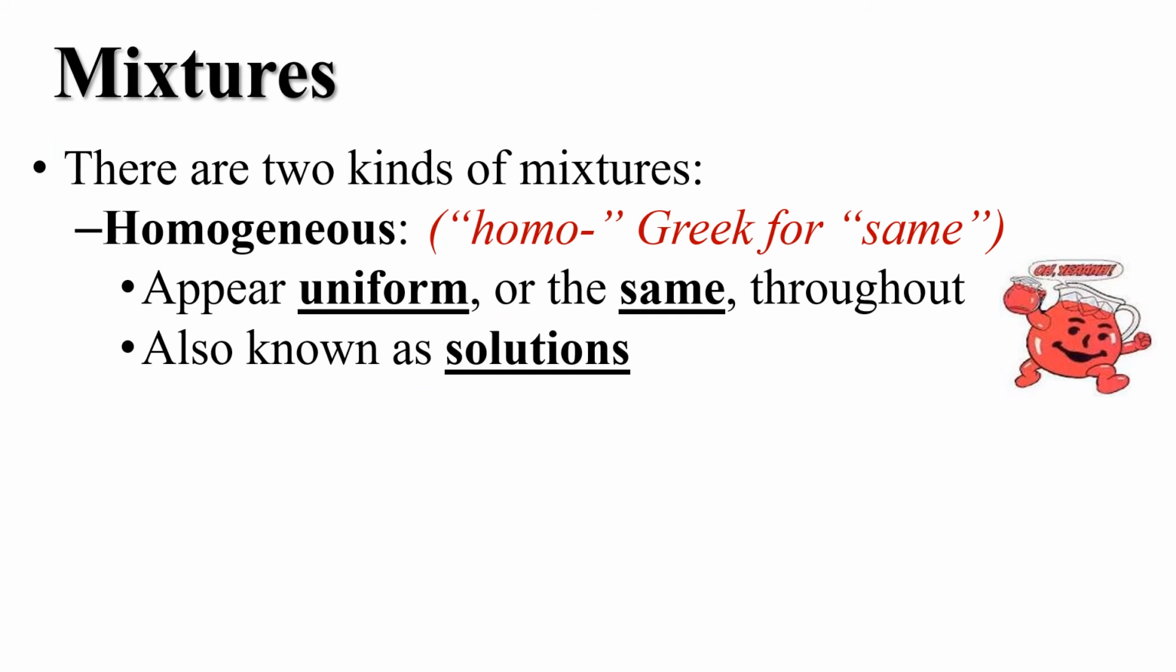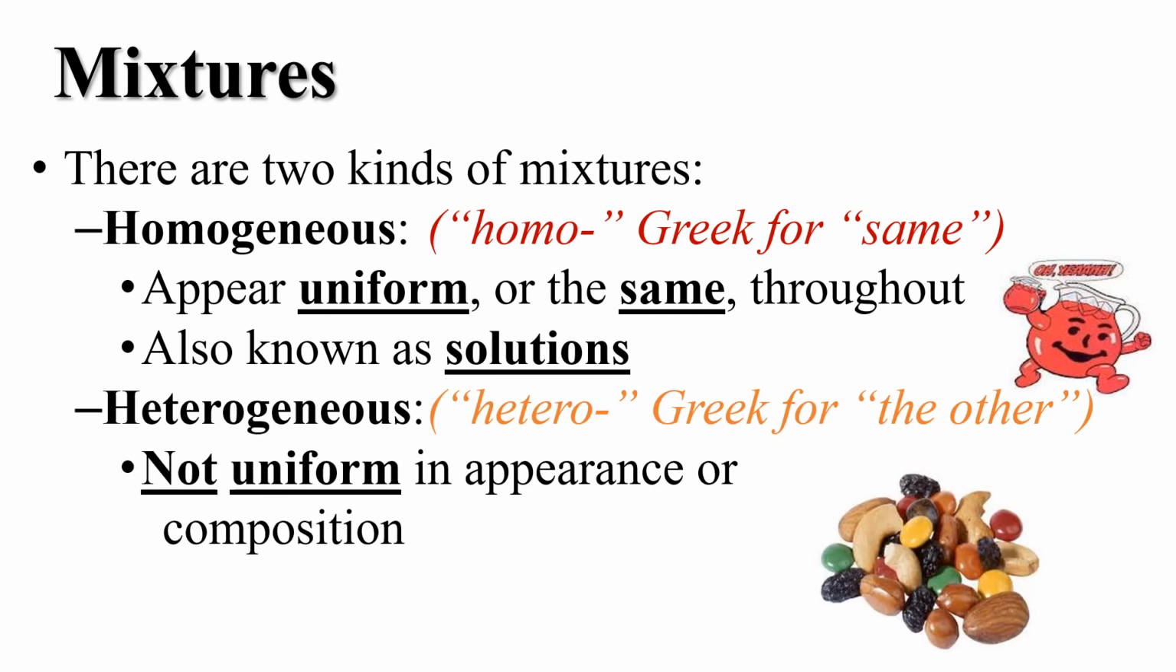There's two types of mixtures. There are homogeneous mixtures, and homo is Greek for the same. It means the same. It has a uniform appearance, meaning it looks the same throughout. These are also called solutions, and you do need to know that. Homogeneous mixtures are called solutions.